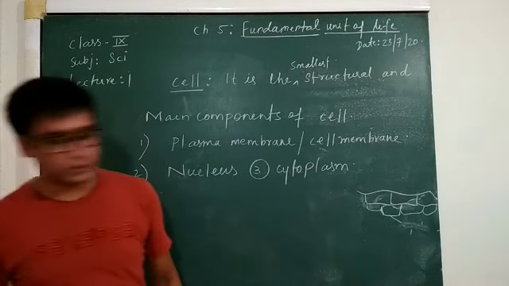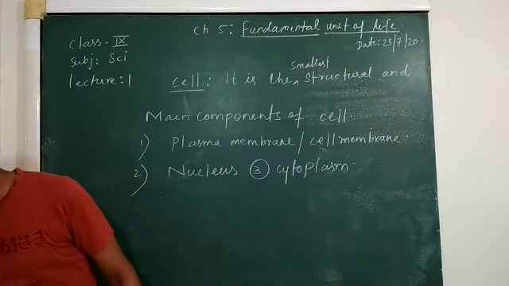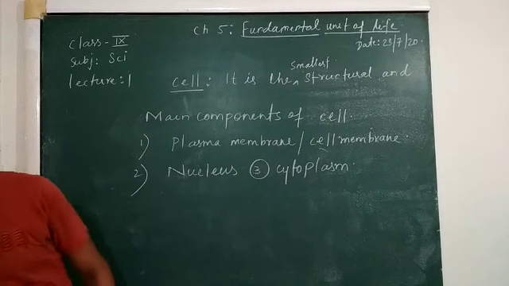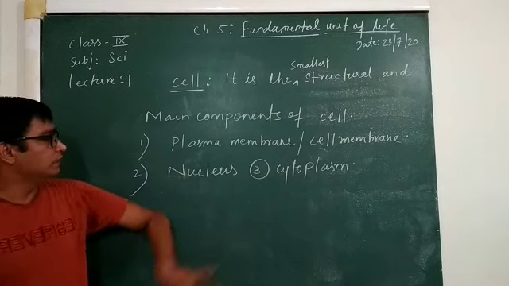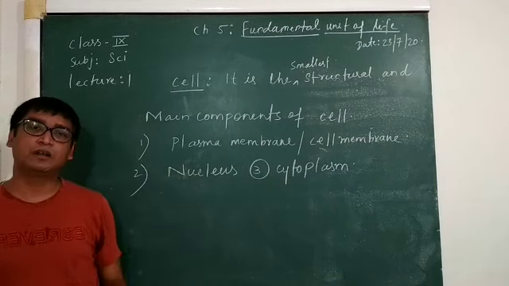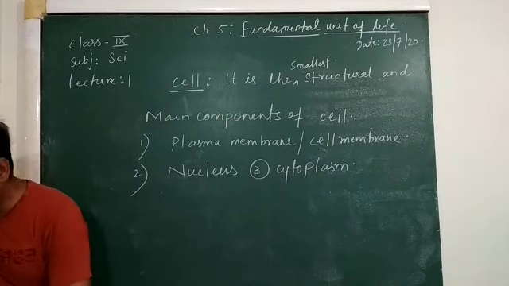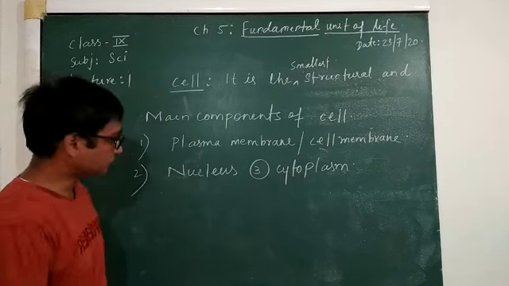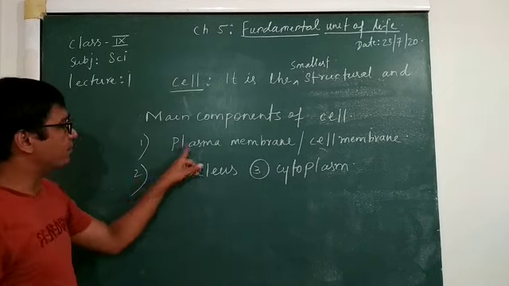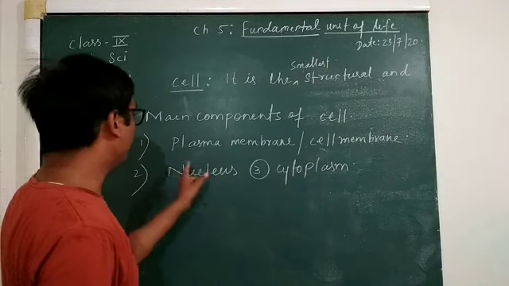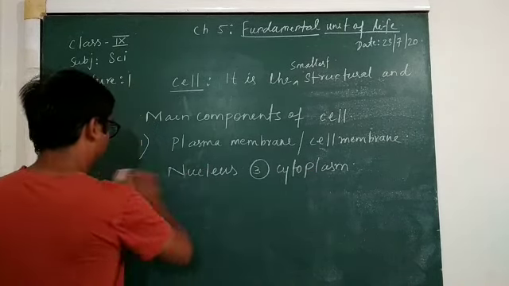The plasma membrane is the outermost covering of each and every cell, which separates the cytoplasm from the external surrounding. So plasma membrane or cell membrane, then nucleus and cytoplasm.